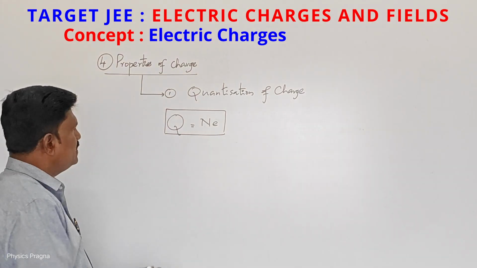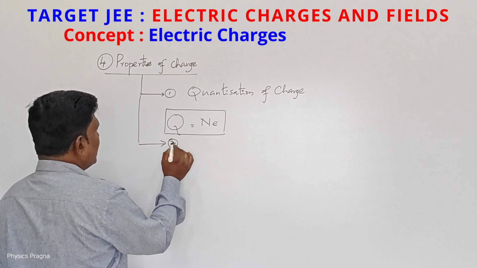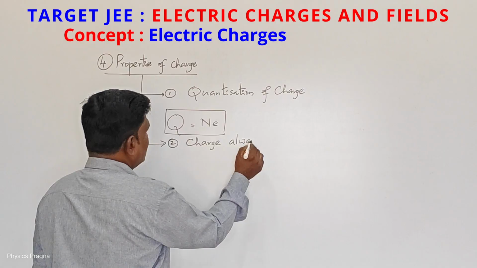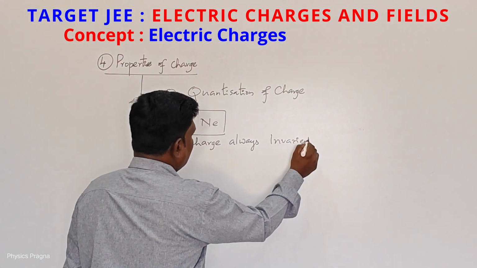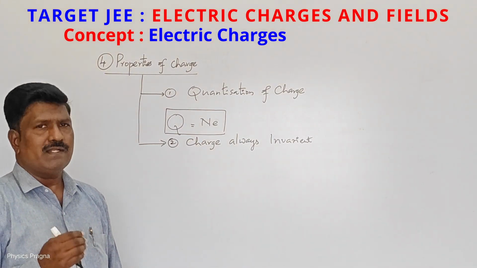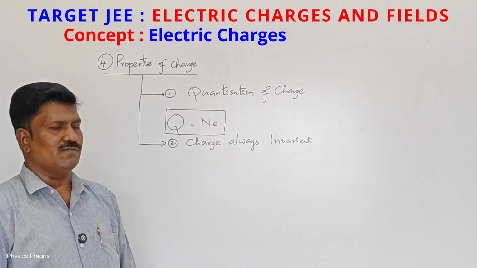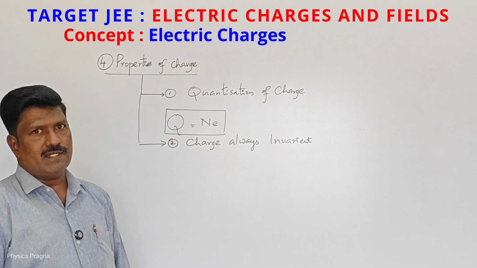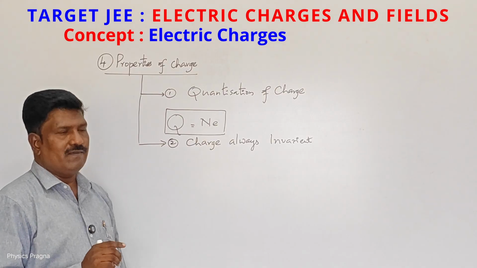Second property of charge is that charge is always invariant. We already came across this property of the electron. Whatever the speed of that electron, the charge on it never changes. Whatever be the speed of a charged body, the magnitude of charge on its surface never changes. So that is called charge is invariant.